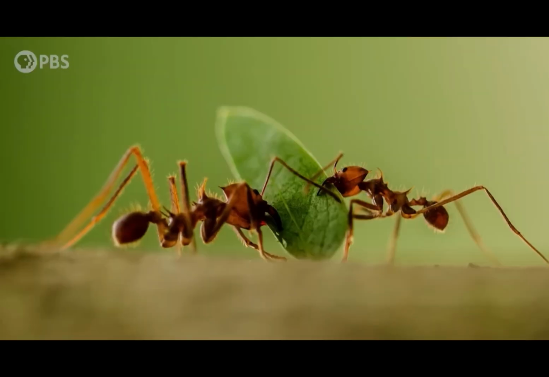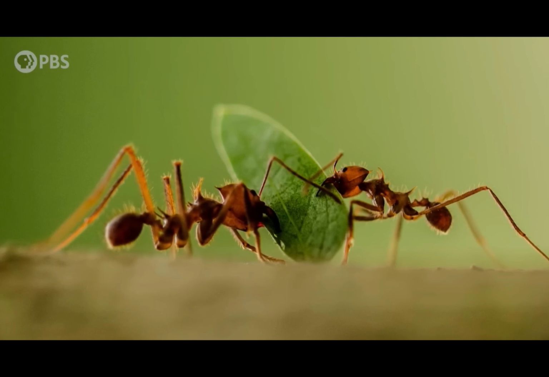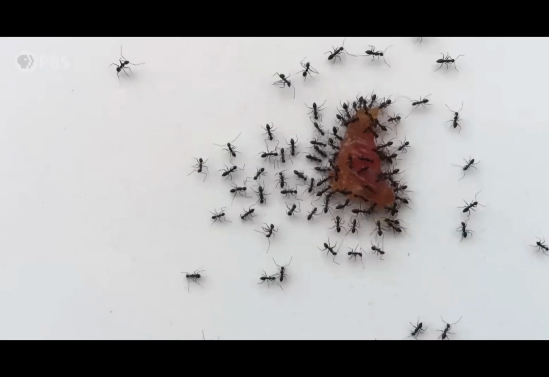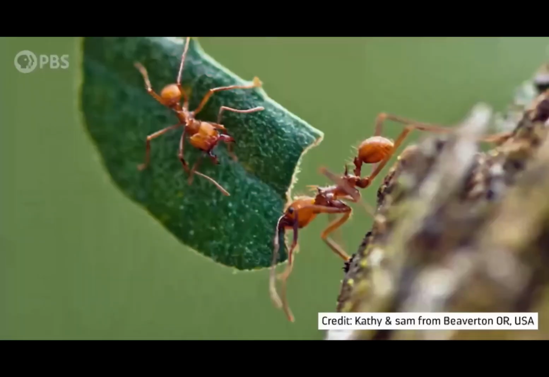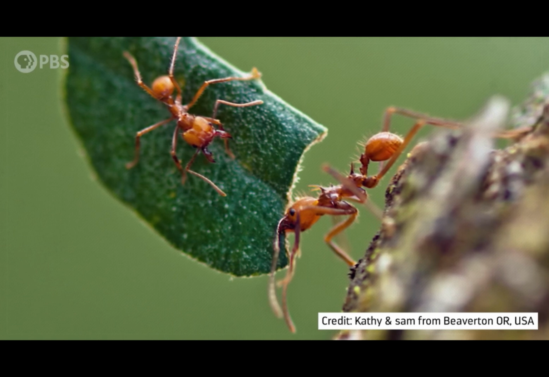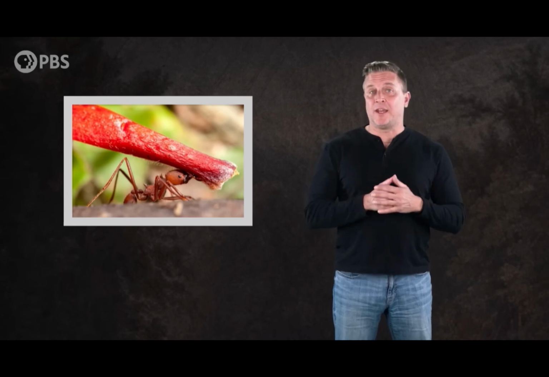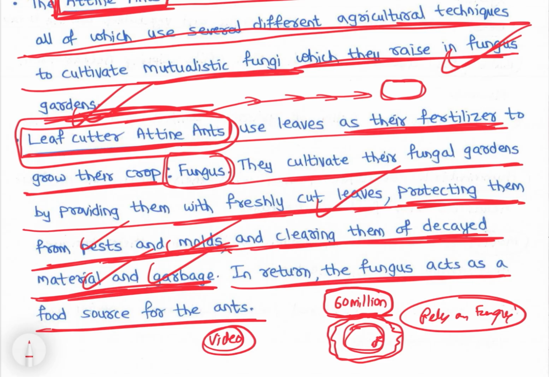Now, these ants didn't start out as fungus farmers. For much of their history, they did what most ants still do today. They go out into the world and eat the things that they find, which also is how I go through life. But everything changed for them when they started farming. And this transition happened only once, in the subgroup known as the Atini, because they're teeny ants. That's not why they call them that, actually. There are more than 250 species of these ants, all of them in the Western Hemisphere, and all of them fungus farmers. Right? So you have watched the video. So Atini ants, right? They cultivate fungi.